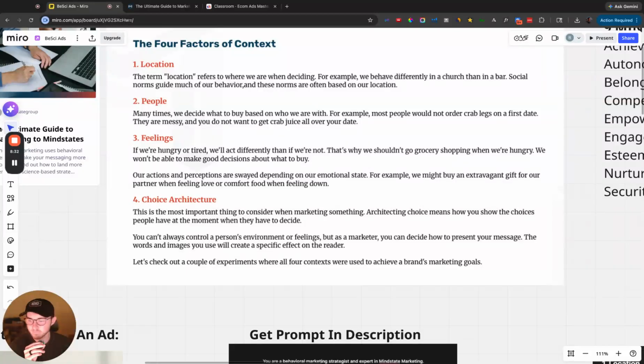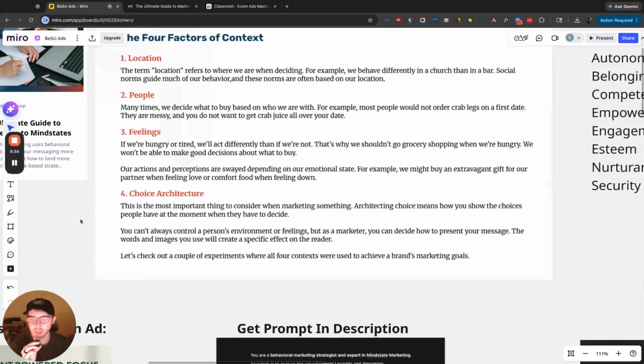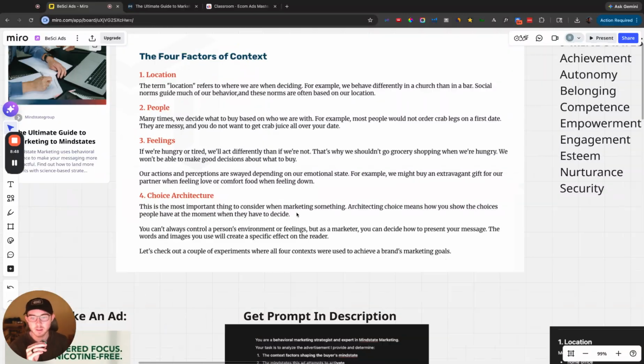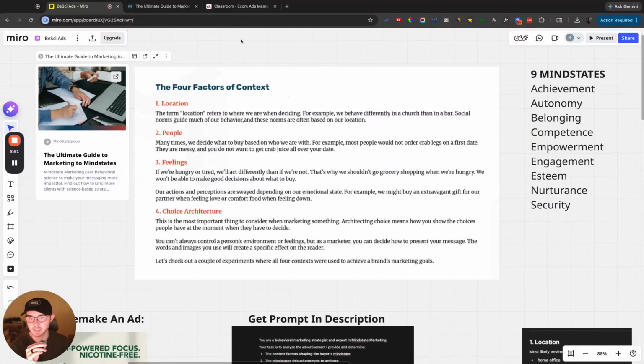And then the frame. This is one of the most important ones. So choice architecture: what is the frame that they're in, and how can we get them out of the frame that is not buying oriented, and turn that into a frame that is very motivated to purchase? So that's some of the core factors when it comes to context.